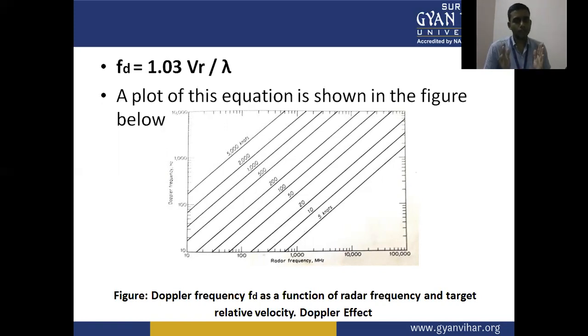A plot of this equation is shown in the figure below. This figure shows the Doppler frequency versus radar frequencies, the Doppler frequency fd as a function of the radar frequency and target relative velocity. So this is the Doppler frequency in terms of the radar frequency and target relative velocity.